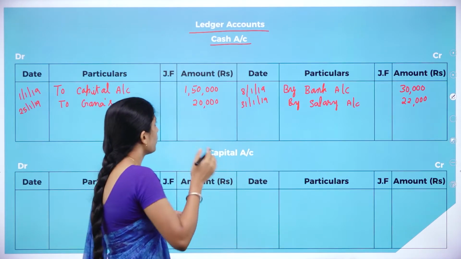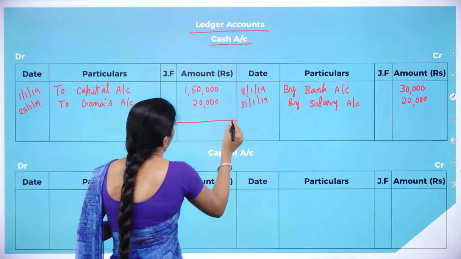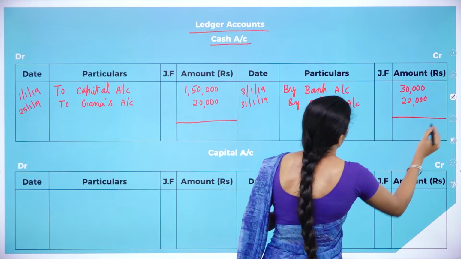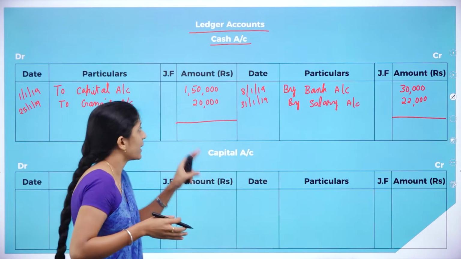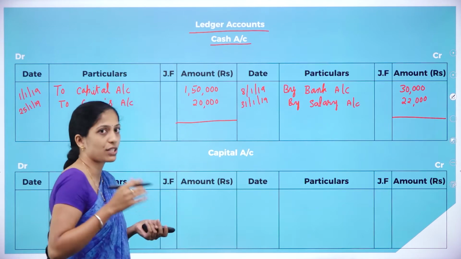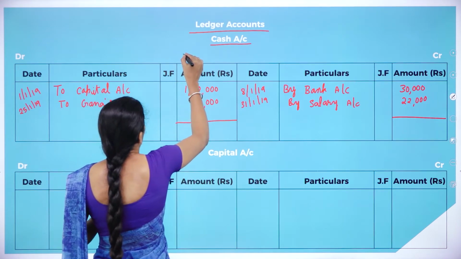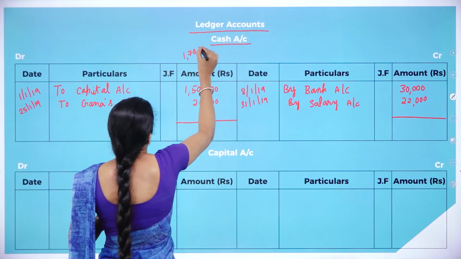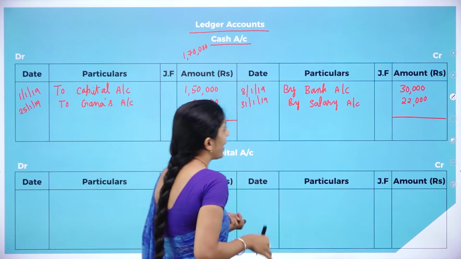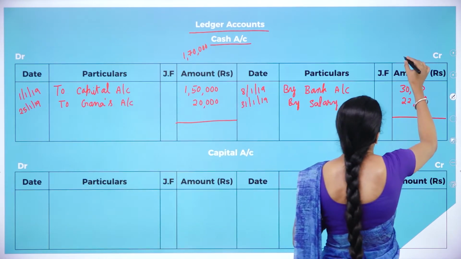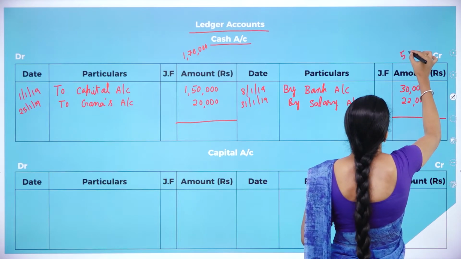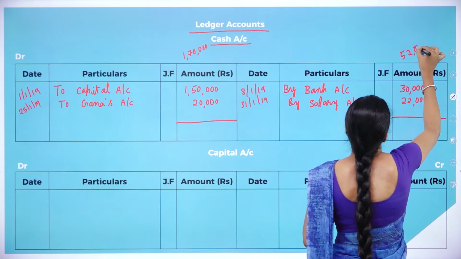So what are we going to do? We are going to balance. How to balance? First, we add all the amounts in the debit side: 1,50,000 plus 20,000, the total is 1,70,000 in the debit side. Whereas in the credit side, 30,000 plus 22,000 is 52,000.